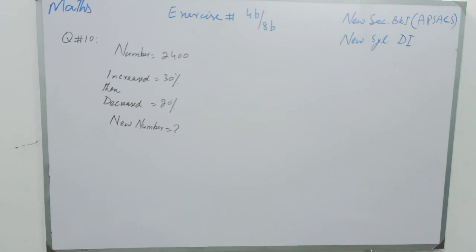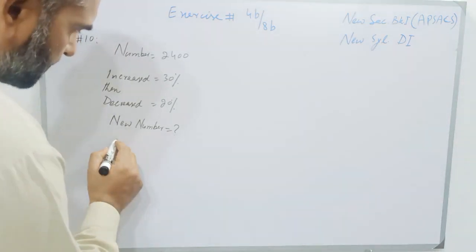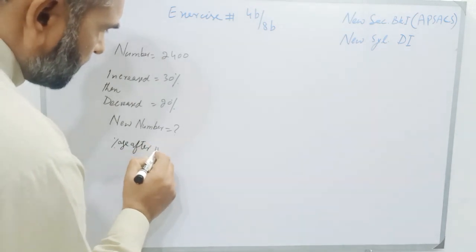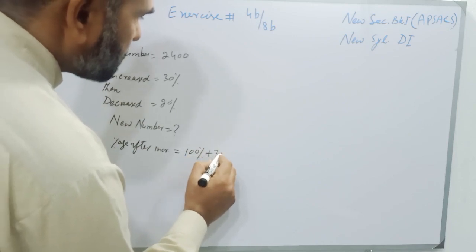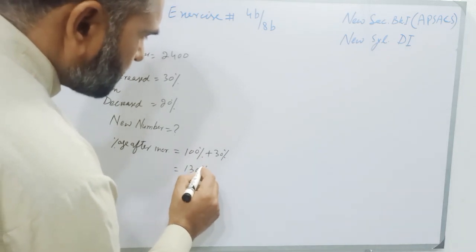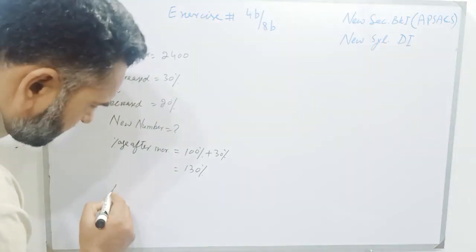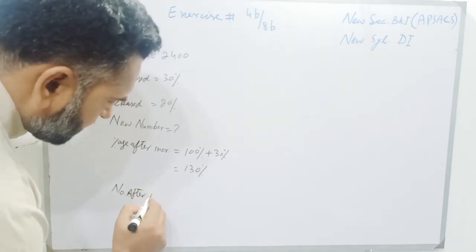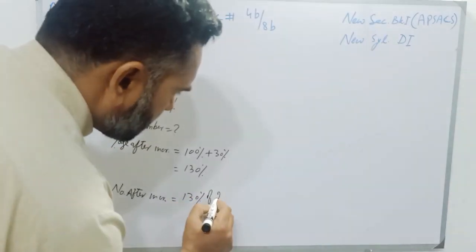So, students, we will write percentage after increase is equal to 100% plus 30%, and it will become 130%. So students, the number after increase will be 130% of 2400.